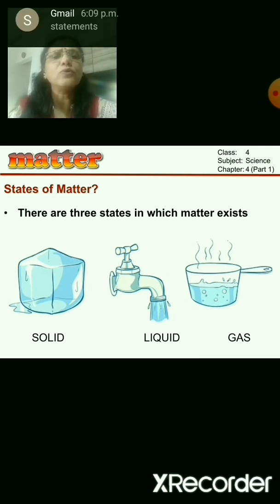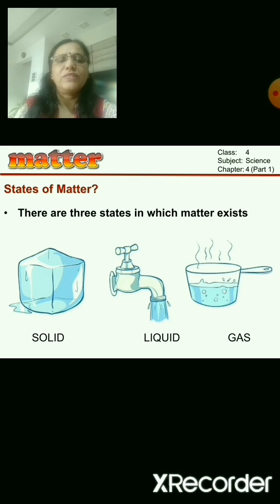This you have to remember always. One by one we will study what is solid, what is liquid, what is gas. But you have to remember that there are three main states of matter, three states in which matter exists, that is solid, liquid and gas.